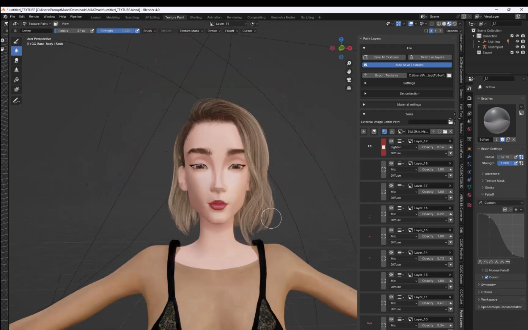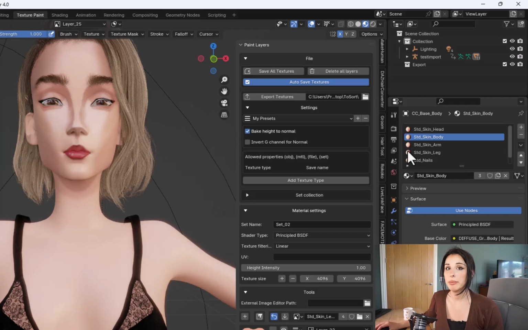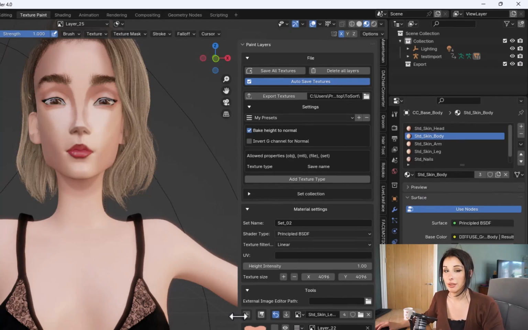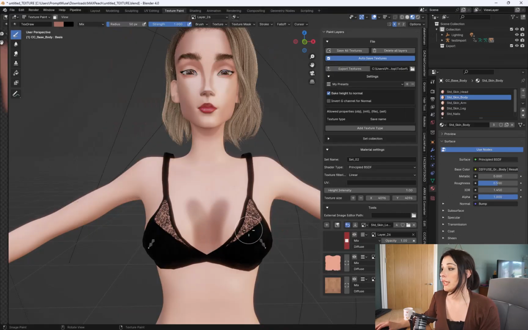If you want to switch to the body or the arms or the legs, you just need to switch UVW maps just by selecting on the character and going to the material slot again and just selecting the body UVW map in this instance, and then you can create a new material in the paint layers and then start painting the layers on there.